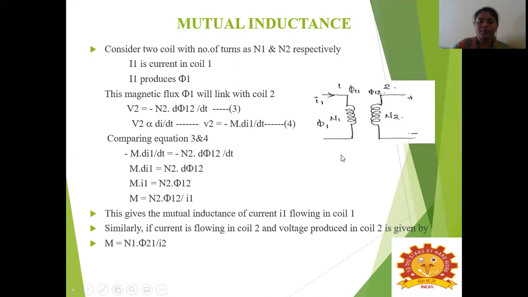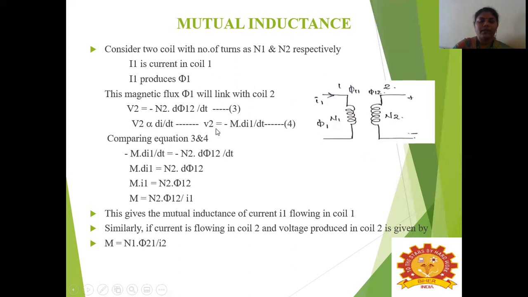If it is 21, it denotes that because of coil 2, the flux has been generated in coil 1. So since the voltage has been generated in coil 2, V2 is equal to minus N2 into d phi 12 divided by dt, and V2 is directly proportional to di by dt.